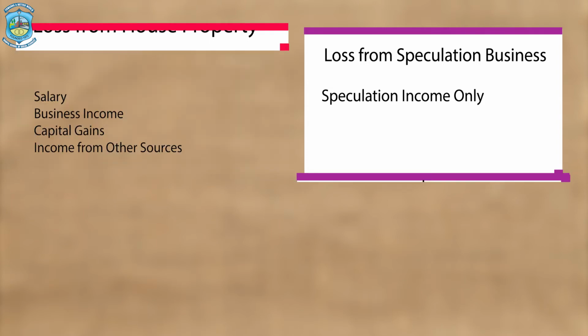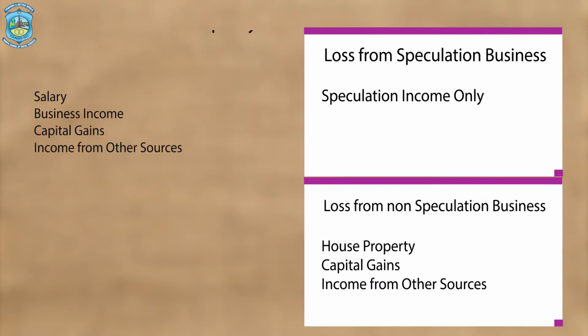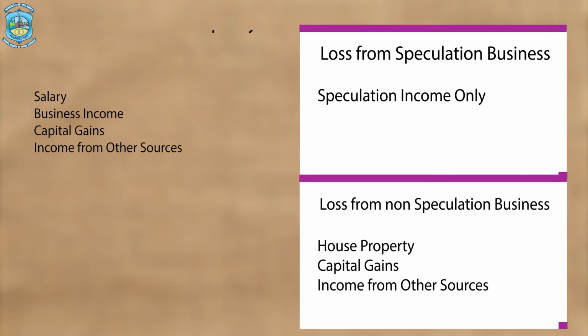Loss from non-speculation business can be set off against house property, capital gains, and income from other sources. Here always remember that loss from non-speculation business cannot be set off against the head salary.